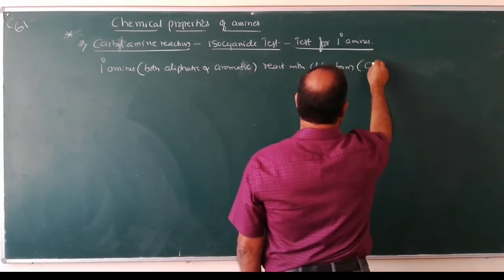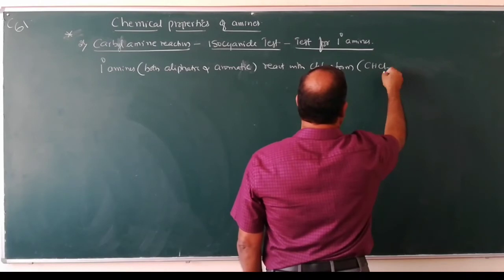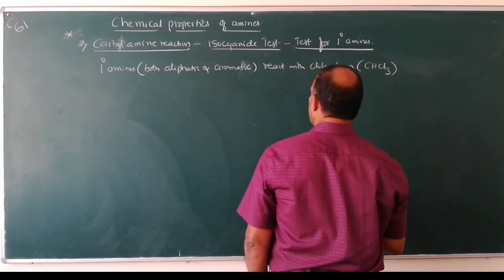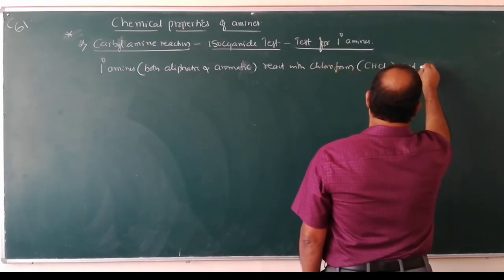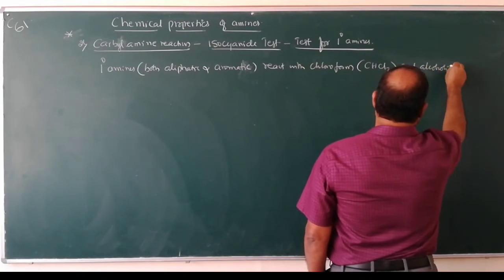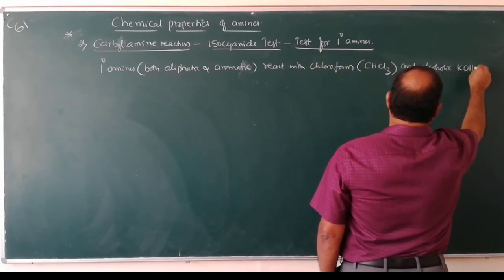What is the formula of chloroform? CHCl3 and alcoholic potassium hydroxide.